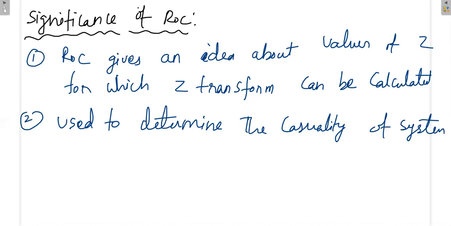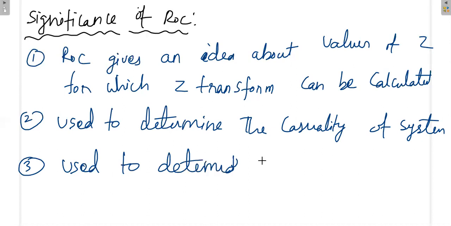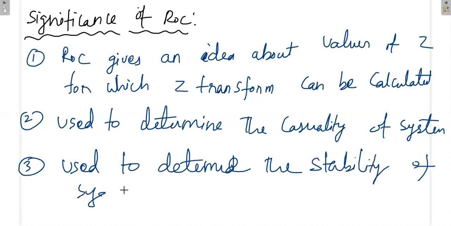Again, it is used to determine the stability of the system. And in future, we'll see under what condition of ROC the system becomes stable and the system becomes causal. We'll be studying all of this in detail in the future.